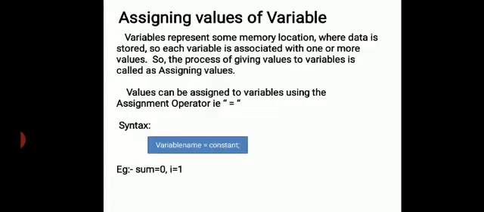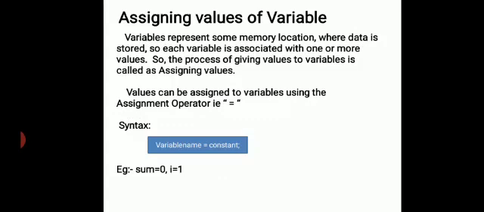Assigning values to variables. A variable is a value that can change during the execution of a program. A variable represents some memory location where data is stored. Each variable is associated with one or more values. The process of giving values to variables is called assigning values.